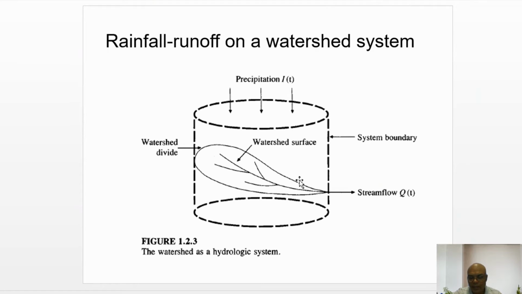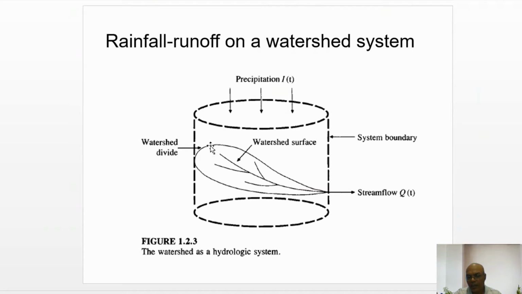So you can see that this is the catchment, shown like a leaf. In this catchment, this boundary is a watershed divide, or it is also called a ridge line. So what is this ridge line?